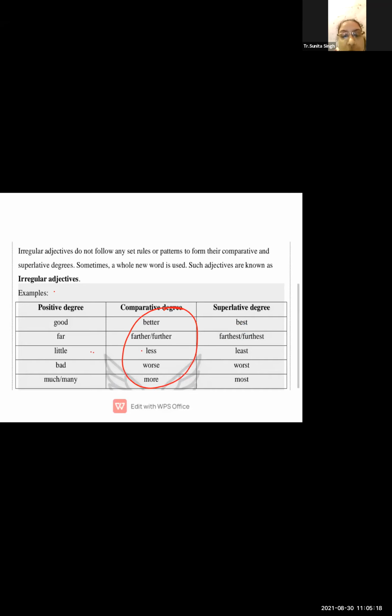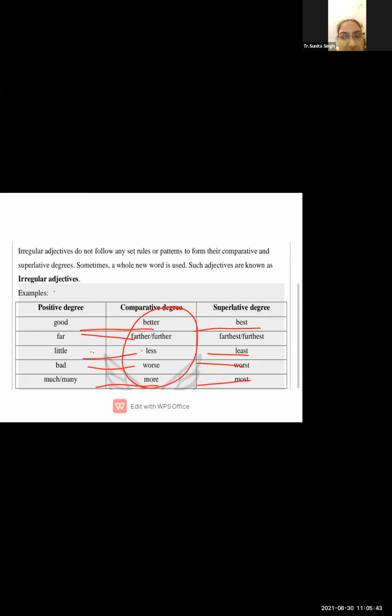Such adjectives are known as irregular adjectives. For example, we have good, better, best; far, further, furthest; little, less, least; bad, worse, worst; much, many, more, and most.